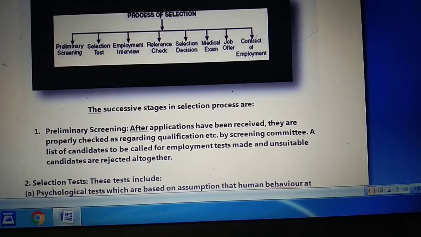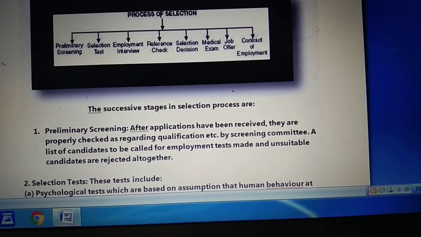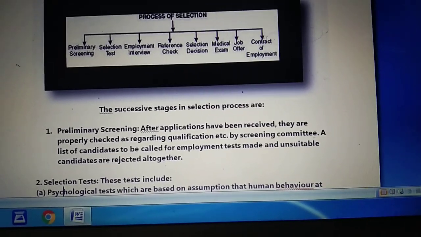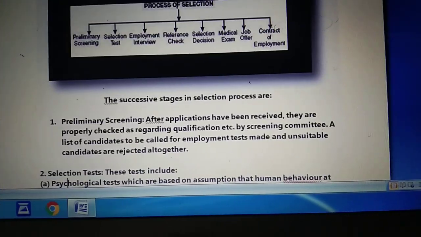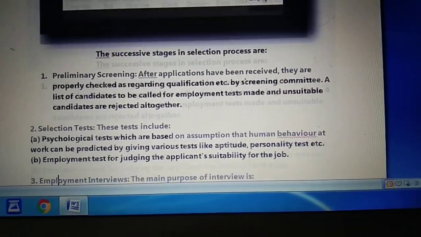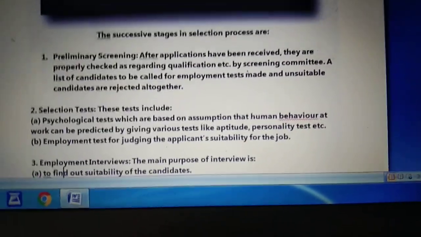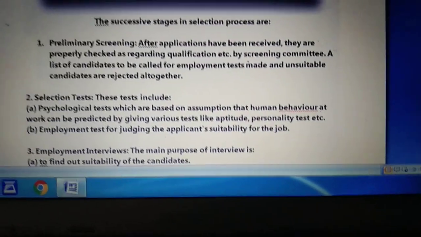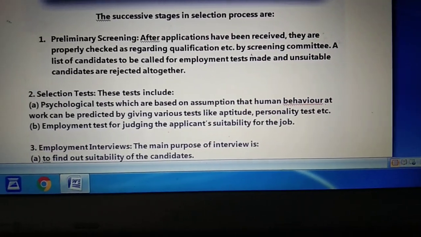Once the preliminary screening is done, those who have cleared it go through the second test, and that is the selection test. When we talk about the selection test, we divide it into two parts: the psychological test and the employment test.